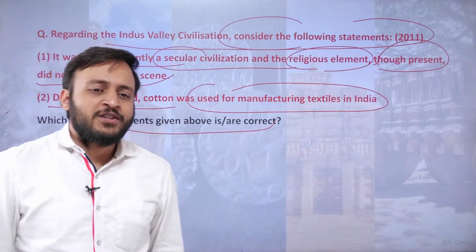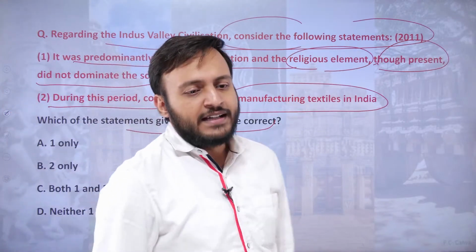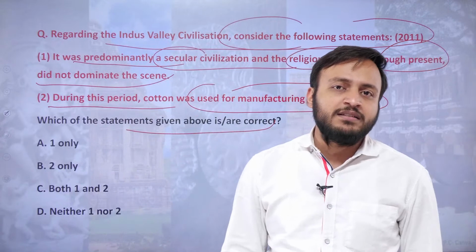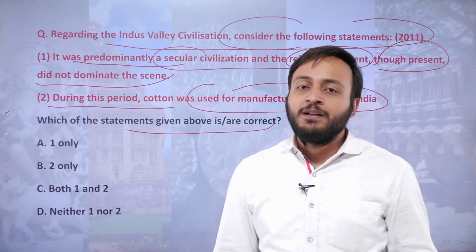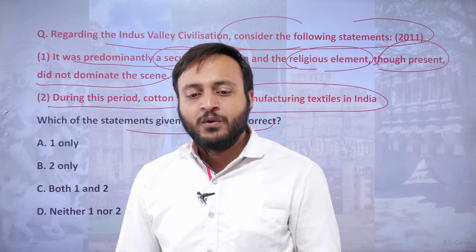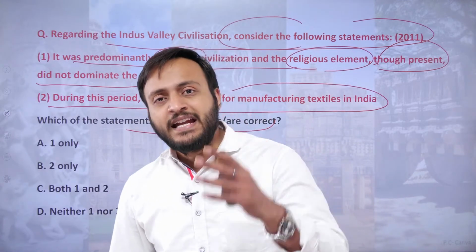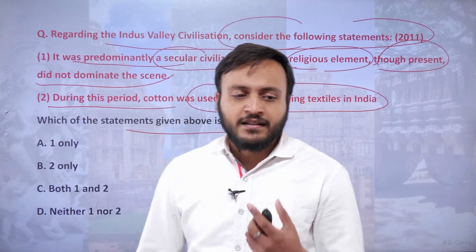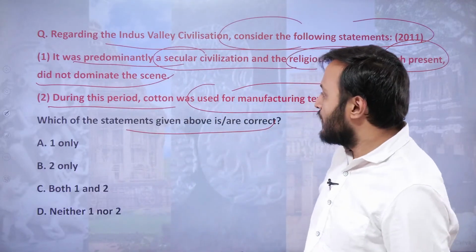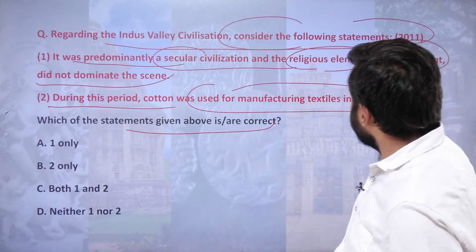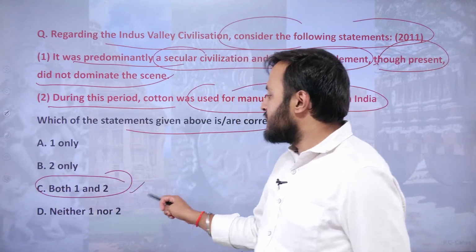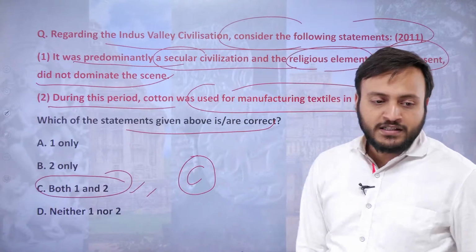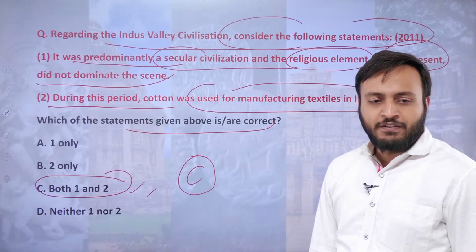Okay, everybody. So this question was asked in 2011. It's an easy question once again, and you have to consider it from the perspective of the meaning of secular civilization, where we don't have any dedicated structures, any dedicated religious features. So here, the absolutely right answer is option number C. Both the statements are correct. Okay, everyone. Now,